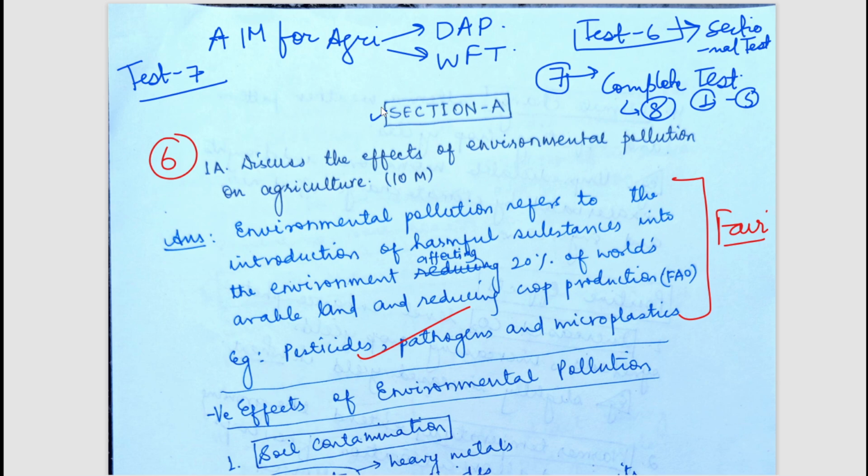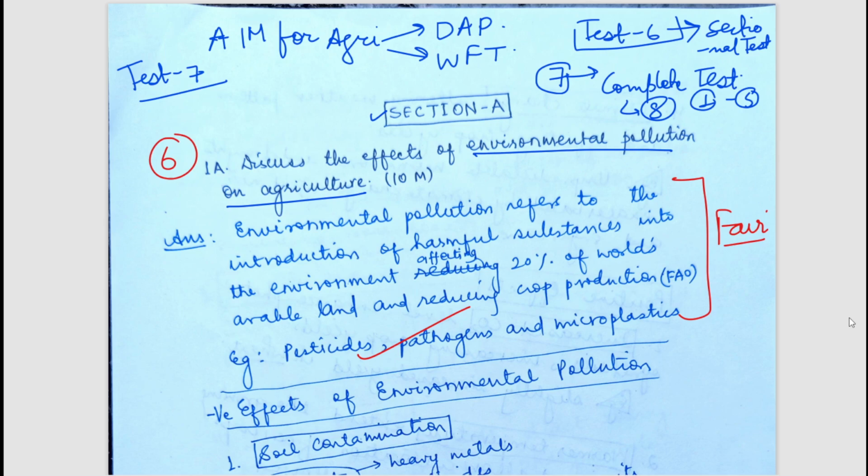So let's start. The first question is, discuss the effects of environmental pollution on agriculture. I will discuss briefly in the video, but if you want to read the answers in detail, line by line, you can simply pause the video and read it.